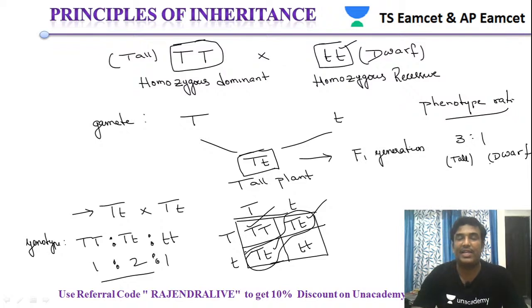So these are the results that he obtained in the monohybrid cross. So that is about this condition.